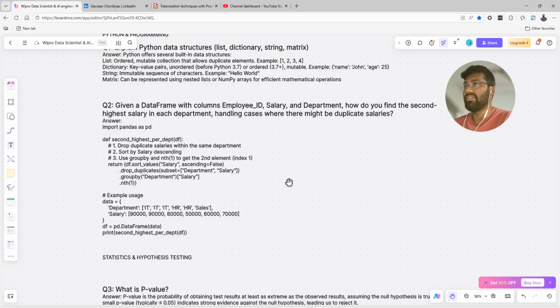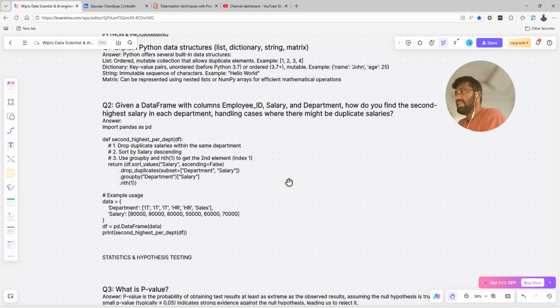First we have an inbuilt function within the pandas library. Once we get the data frame, df dot sort values, and we provide a feature. The feature or column name is salary, and we provide ascending equal to false. Default is ascending. Now we have written false, that means it is going to be descending order. We have sorted our salary in descending order. Now what I did is drop duplicates. We have given the subset column names as department and